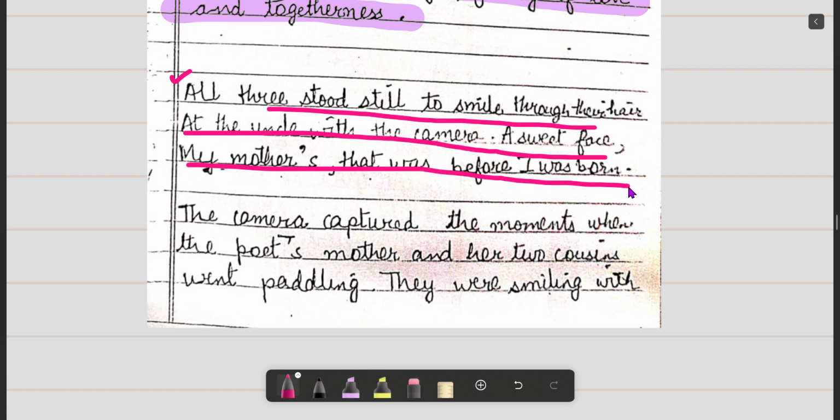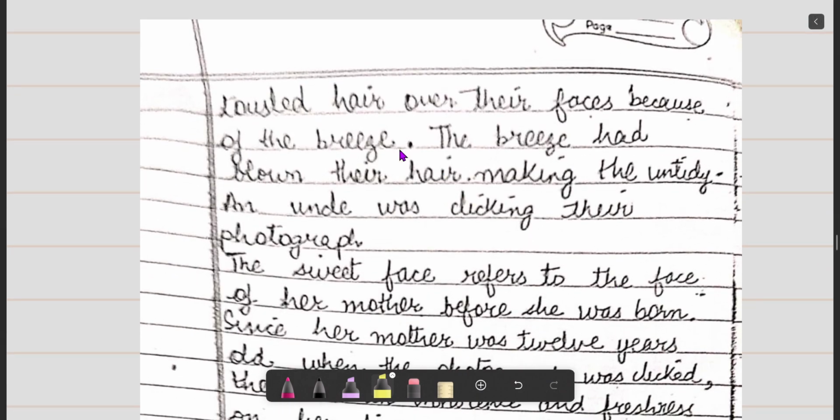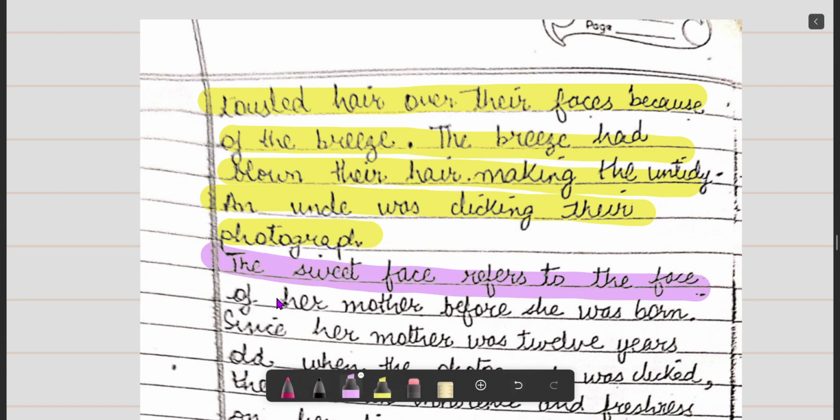In these lines, the poet says the camera captured the moments when the poet's mother and her two cousins went paddling. They were smiling with tousled hair over their faces because of the breeze. The breeze had blown their hair, making them untidy, and the uncle was clicking the photograph. The sweet face refers to the sweet face of her mother before the poet was born.